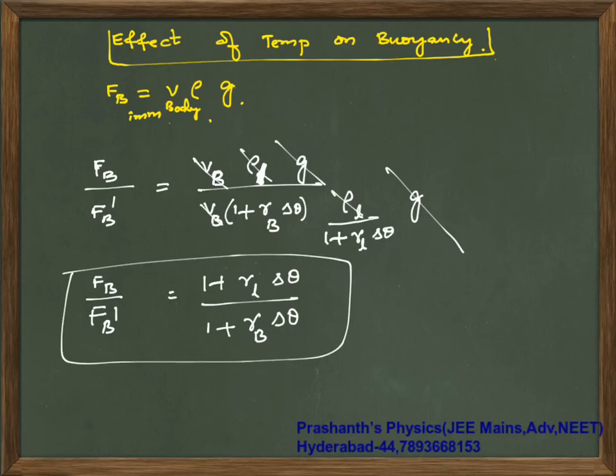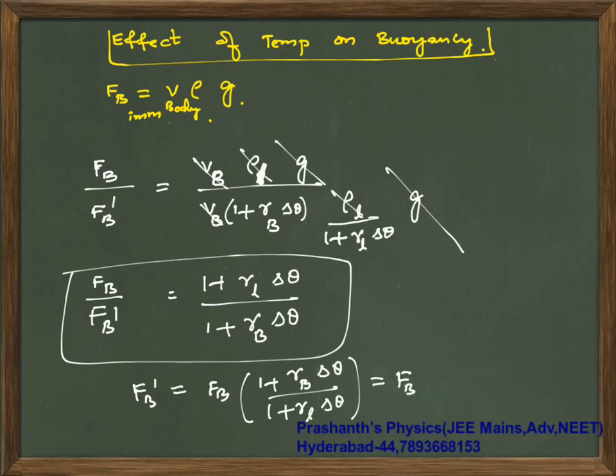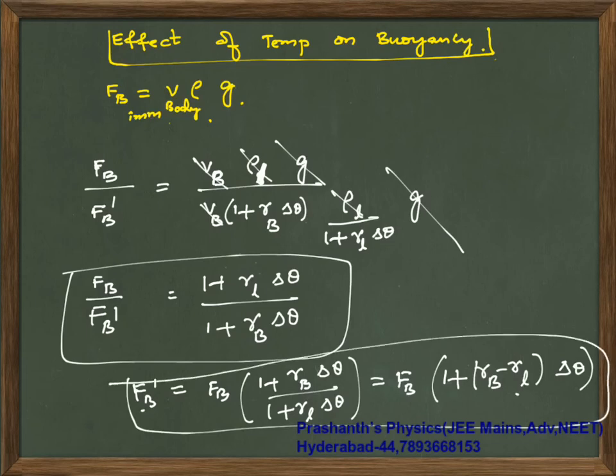Now if the final buoyant force is asked instead of the initial value, Fb dash is Fb times 1 plus gamma of body into delta theta by 1 plus gamma of liquid into delta theta, that is equal to initial buoyant force times 1 plus (gamma of body minus gamma of liquid) into delta theta. Like this you can calculate your final buoyant force value in terms of initial buoyant force. I have used the binomial approximation here.